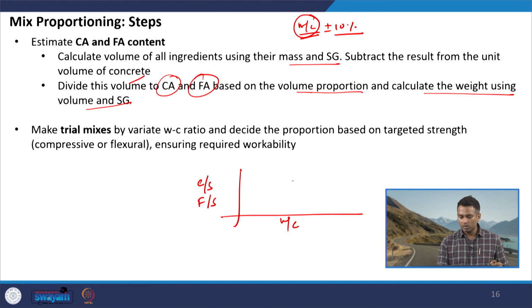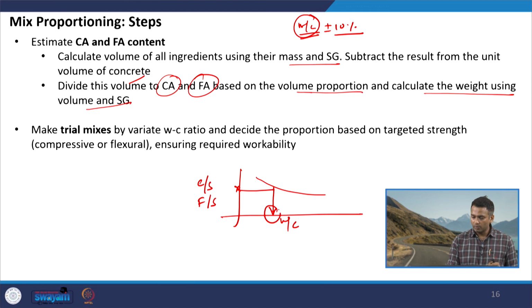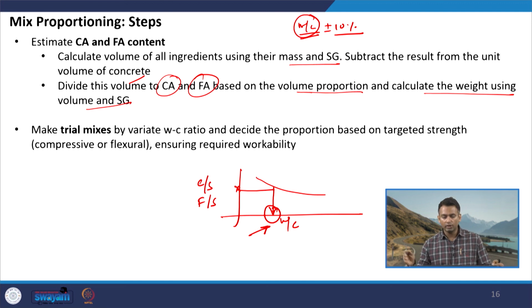Say with increase in water cement ratio, usually we will see a reduction in the compressive strength. We have some desirable strength here, and corresponding to that we can select the optimum water cement ratio to finalize the mix design. At this water cement ratio, again we will see whether the slump criteria or the durability criteria, if there is any, are satisfied or not, and this way we complete the mix design process.